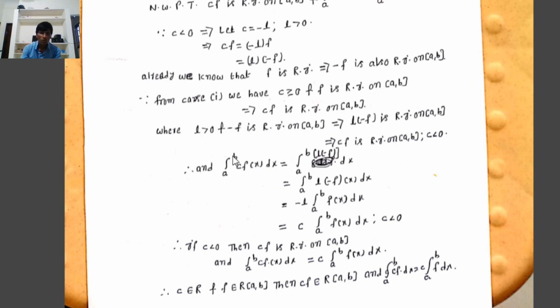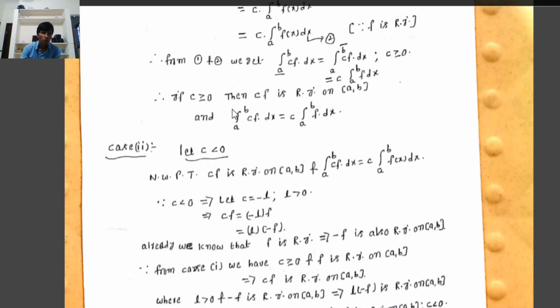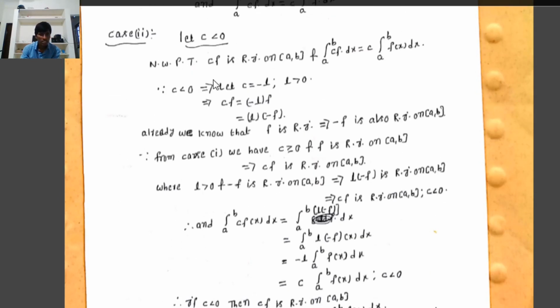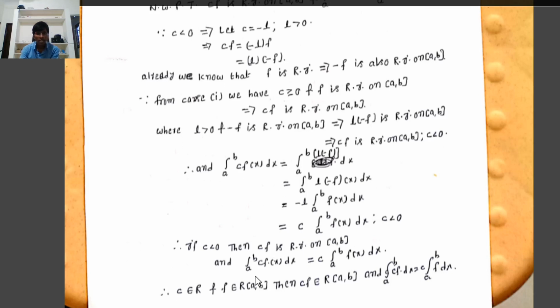Therefore, in the case c less than 0 also, the integral from a to b of cf(x) dx equals c times the integral from a to b of f(x) dx. We conclude that if c is less than 0, then cf is also Riemann integrable on the closed interval [a, b], and the integral of cf equals c times the integral of f. From case 1, if c is greater than or equal to 0, then cf is Riemann integrable on [a, b] and the integral of cf(x) dx equals c times the integral of f(x) dx. From case 2, if c is less than 0, cf is Riemann integrable on [a, b] and the integral of cf(x) dx equals c times the integral of f(x) dx.